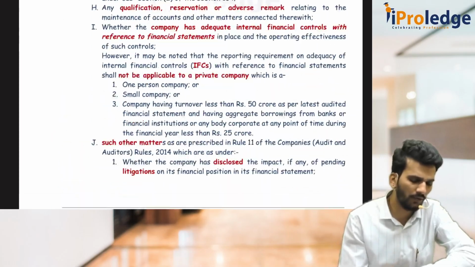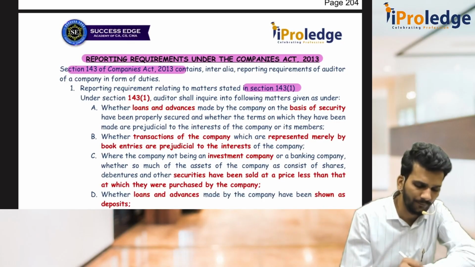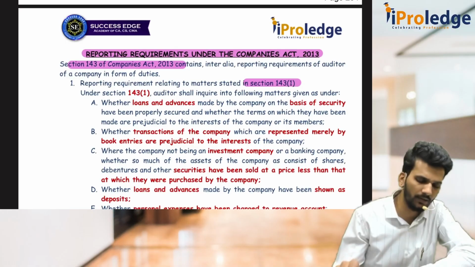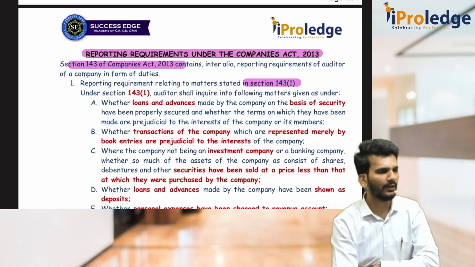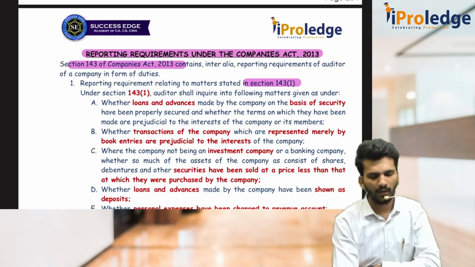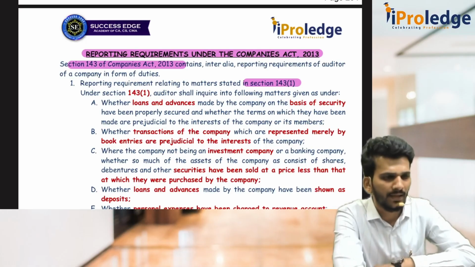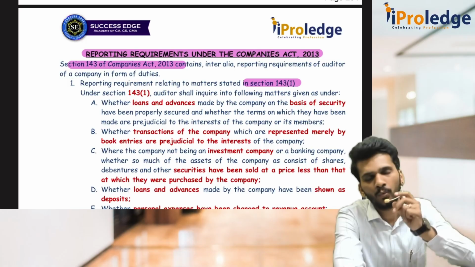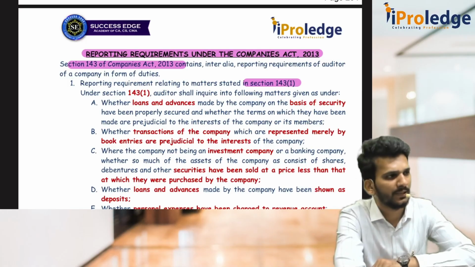First we will see what is 143.1. If you see here, they are telling that these 143.1 are inquiry related parts. Auditor has to inquire the following matters from the management. Sir, what items? He has to inquire 6 items. 2 items related to loans and advances, 2 items related to securities, 1 item related to book entries, and 1 item related to personal expenses.